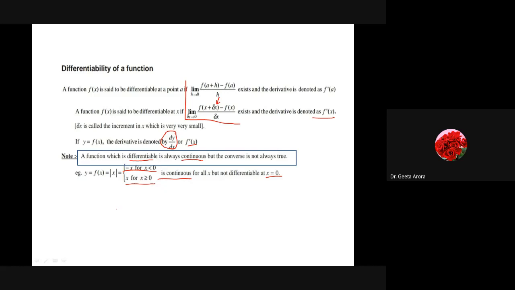So what we have to do is calculate the value of the limit as h tends to 0 of f of a plus h minus f of a, divided by h, and then observe why it is not differentiable, why it is not satisfying this, that the limit exists. Correct? So you can learn this example as a counterexample, whenever there is a statement to be proved, that a continuous function is differentiable and a differentiable function is continuous. Every continuous function need not be differentiable. Okay, so you can show it with the help of an example.